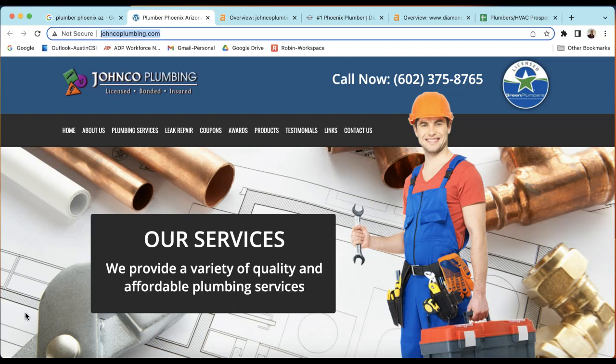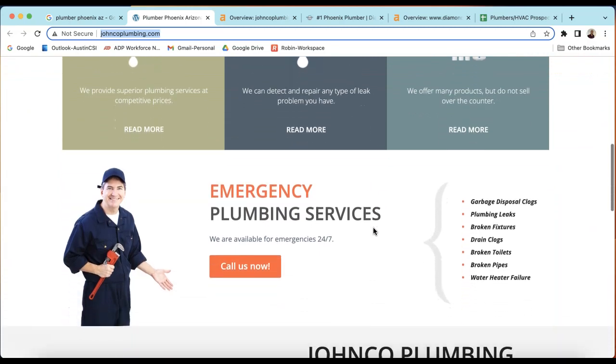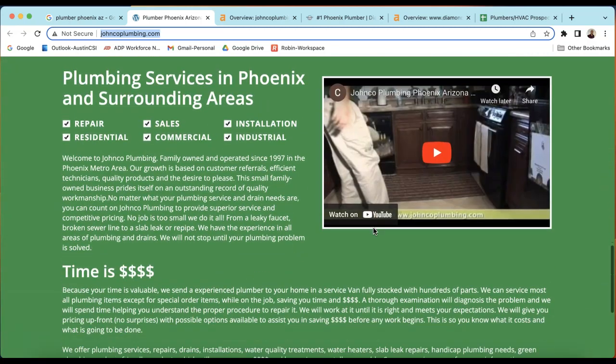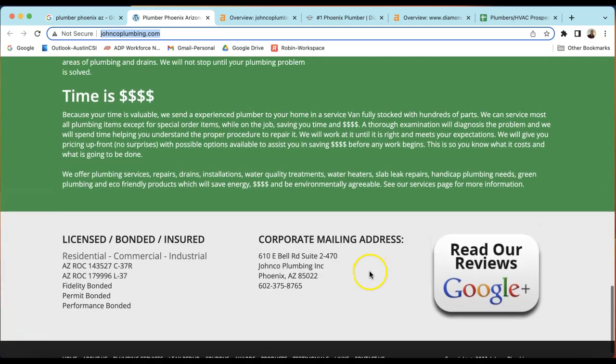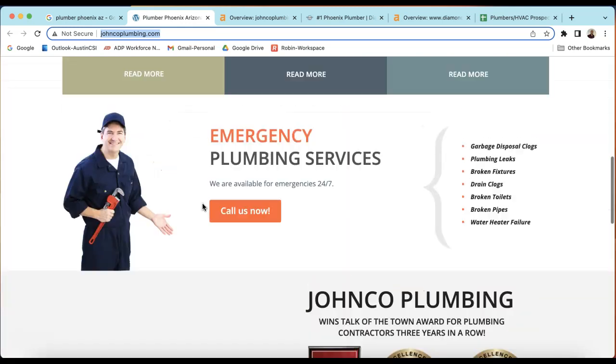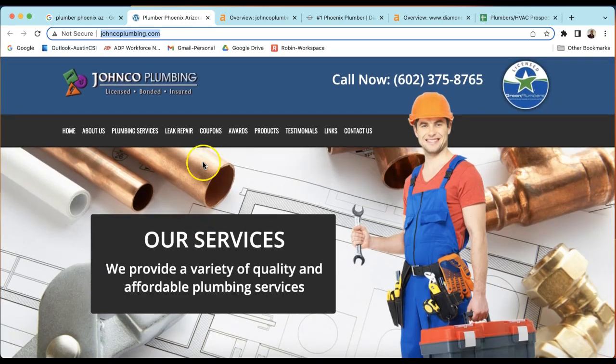So first off is content. In your content, you need anywhere between 1,500 to 2,000 words, just depending on the competition and number of keywords needed. A keyword is anything that someone might type into Google looking for a particular service or product. So in your content, you can place keywords throughout to tell Google exactly what you want your website to be found for. Nicely laid out website here, all the services here, approachable services. I wouldn't change anything about this website on the front end, but there are some things you might do on the back end that you really can't see on the website that increase your searchability with Google.